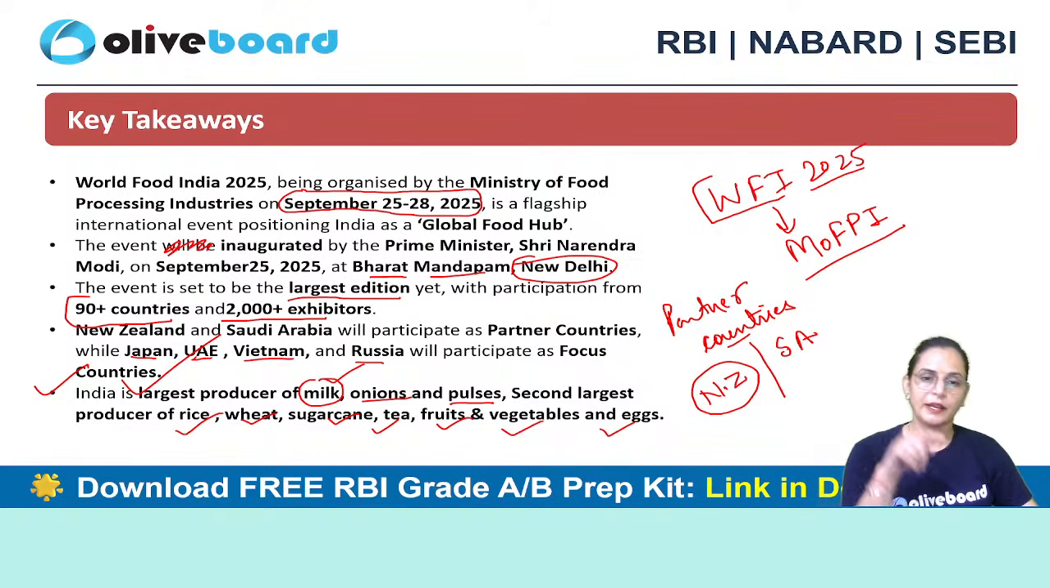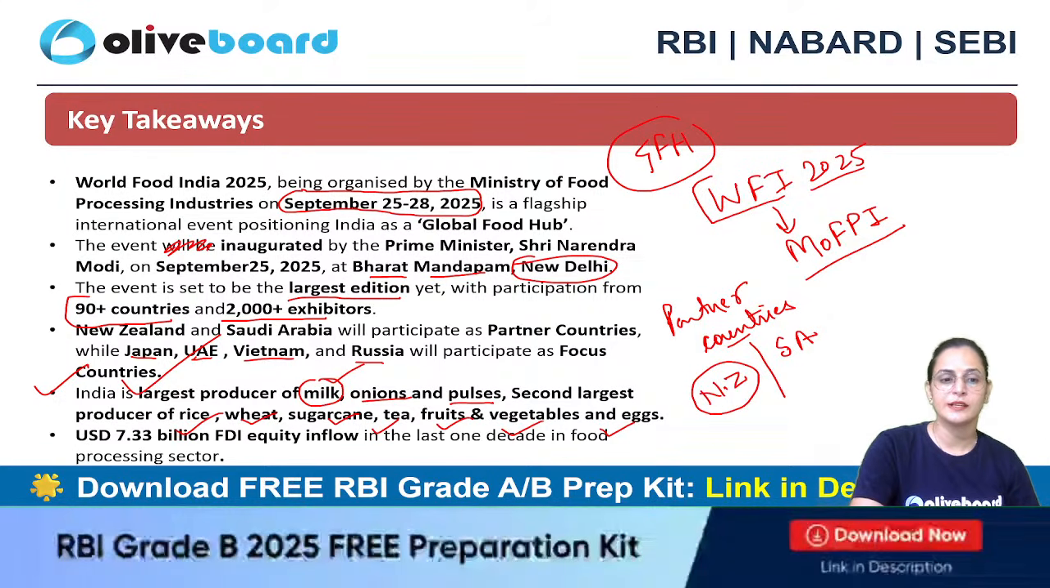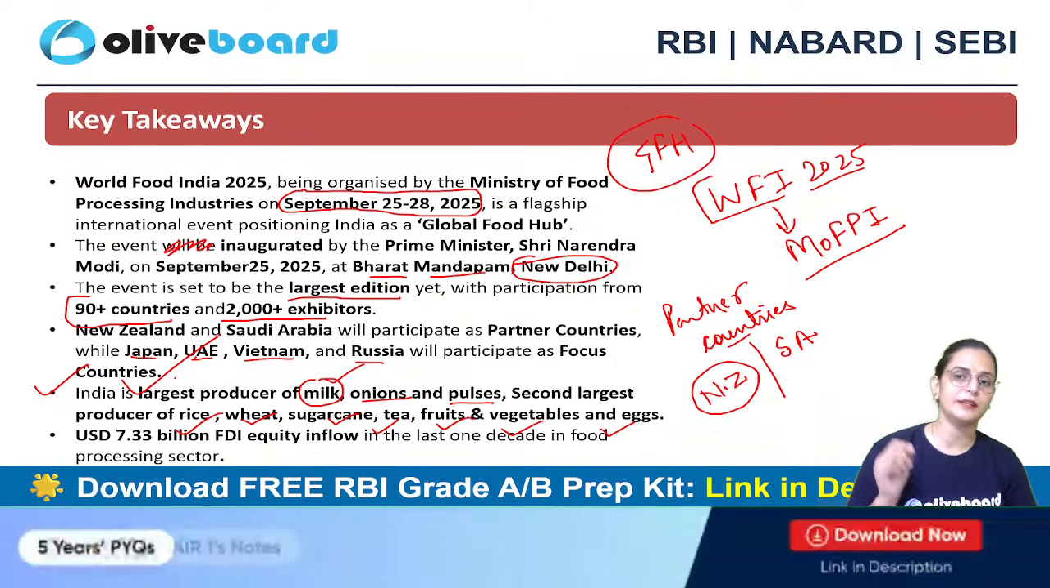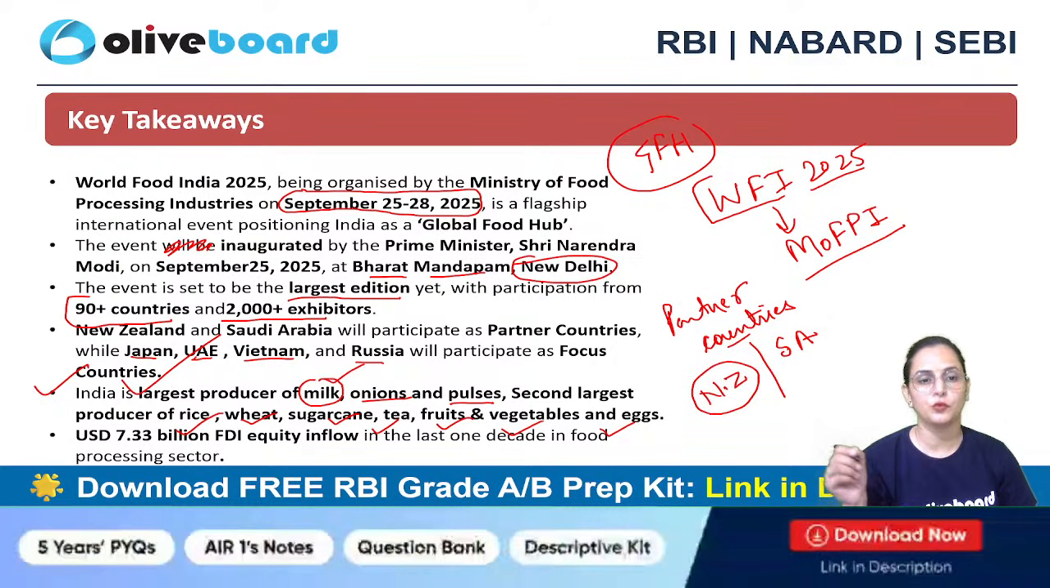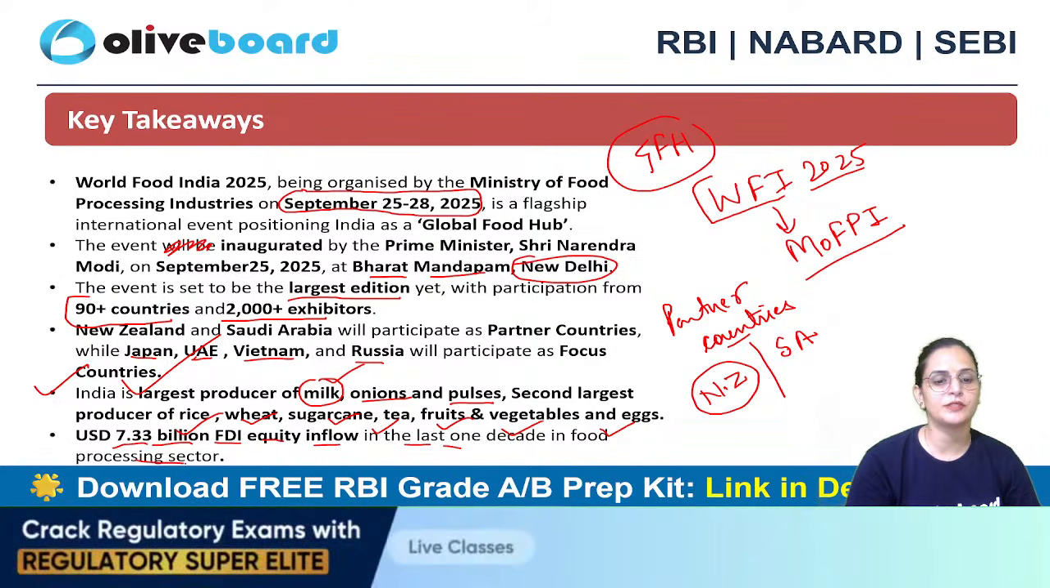That's why India was represented here as a global food hub, because of good production and good potential in this segment. It was also mentioned during World Food India that US $7.33 billion of FDI equity inflow came in the last decade in the food processing sector.